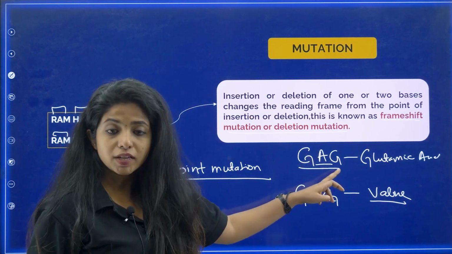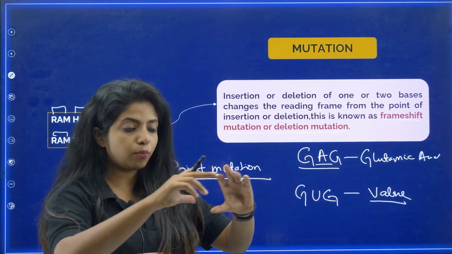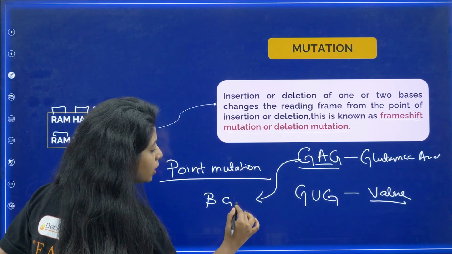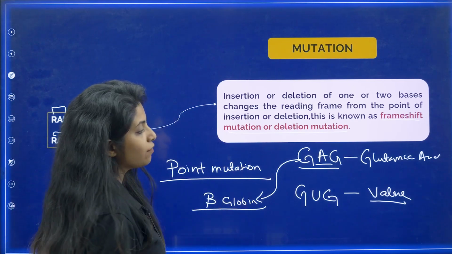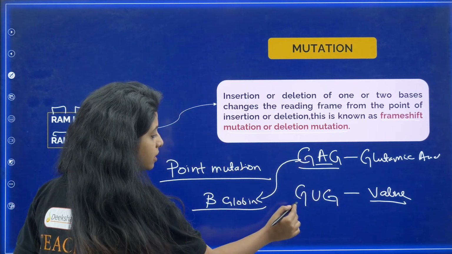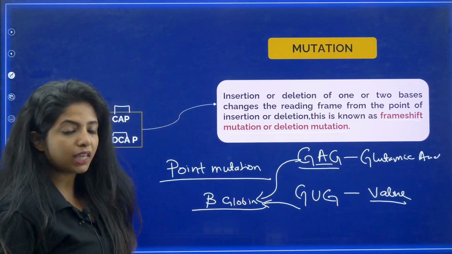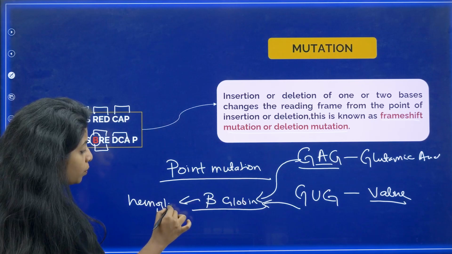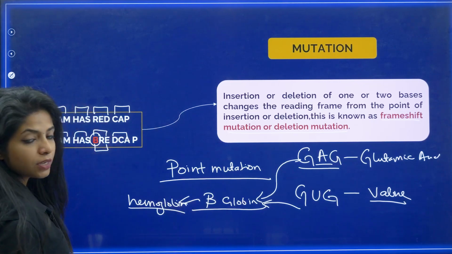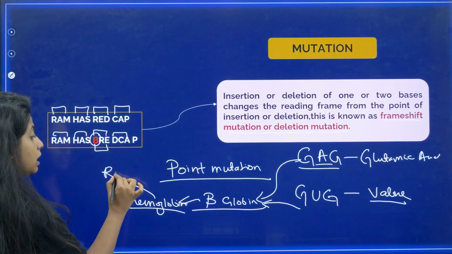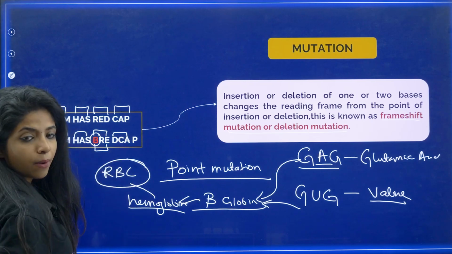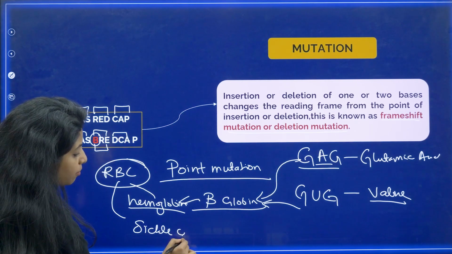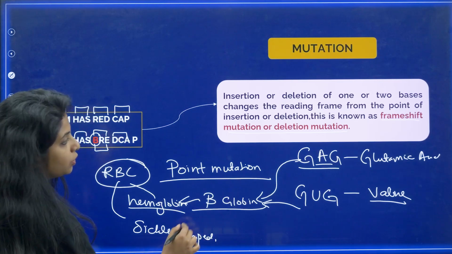Well, the amino acid which was there, it was a group of amino acids which was giving rise to what? The beta globin chain of hemoglobin. So if you have some mistake in the amino acid, obviously it is going to cause mutation over here. If it is going to cause mutation over here, that means the structure of hemoglobin is going to be disturbed. If the structure of hemoglobin is disturbed, that means the red blood cell which is going to carry it will also have some changes in them. So which is why it becomes what? Sickle shaped. So this is the example of point mutation, my dear children.